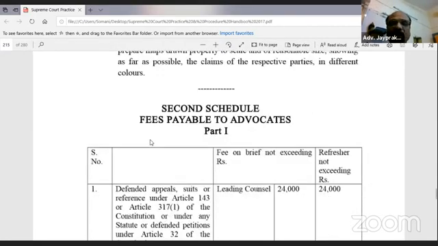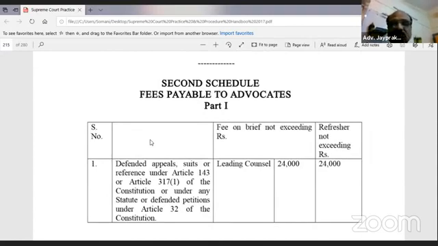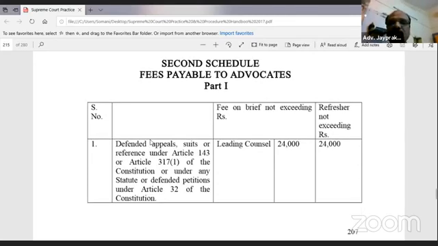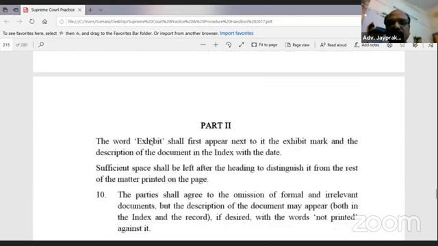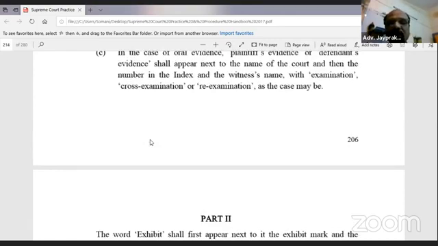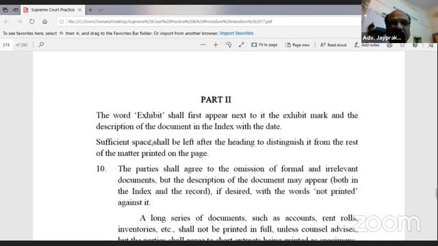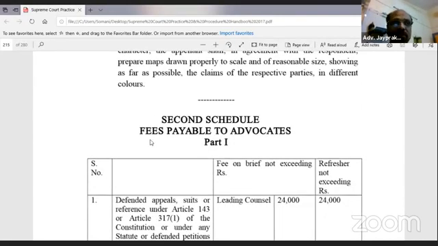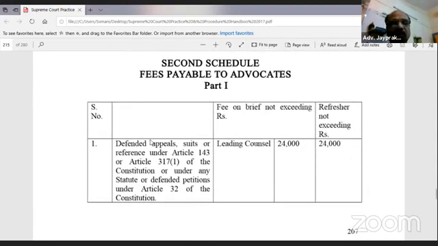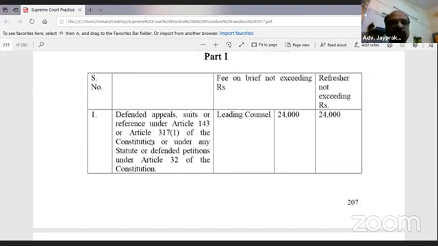Contact me for any professional discussion. Don't contact me for any academic purpose. If you want to know something, you can contact your teachers, your law school professors, or if you are a junior lawyer, you can contact your senior lawyer for getting any academic knowledge. But for professional discussions, if you want to discuss with me, you can call me at any time, because I don't have time to discuss the academic part. So that is the main restriction of timing.